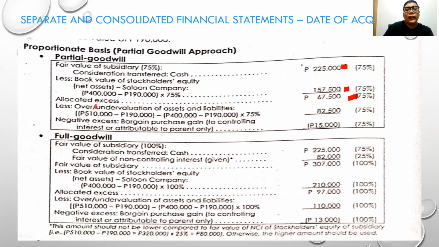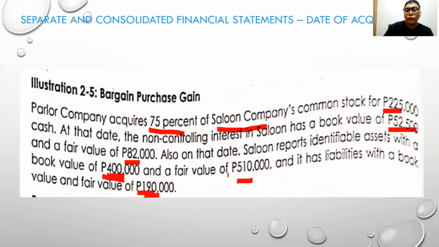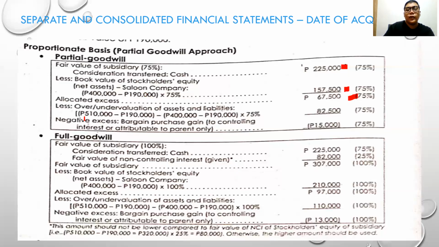Now, how do we know the over and under valuation? It is based on the net assets of Saloon. The difference between the book and the fair value of the net assets, multiplied by 75%, is 82,500.